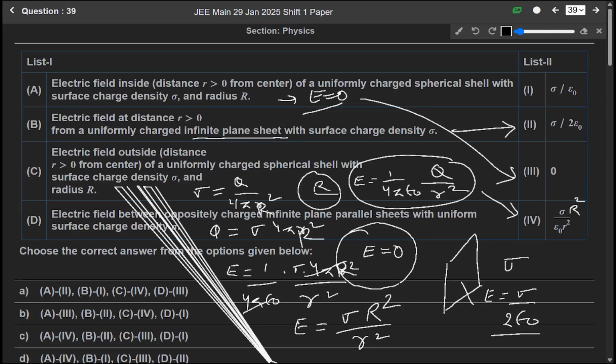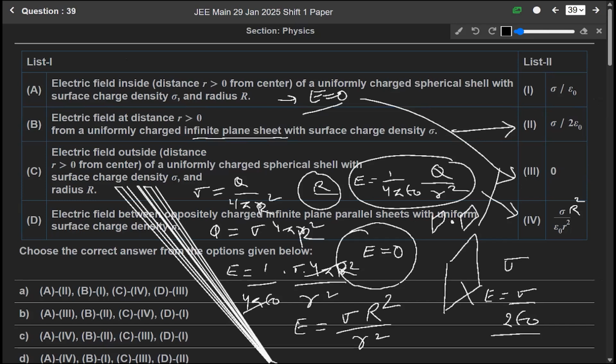And D is saying the electric field between oppositely charged infinite plane parallel sheets with uniform surface charge density sigma. We know that in between the infinite plane parallel sheets, the electric field is equal to sigma over epsilon naught.